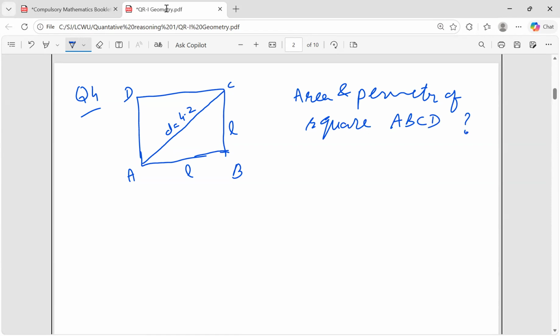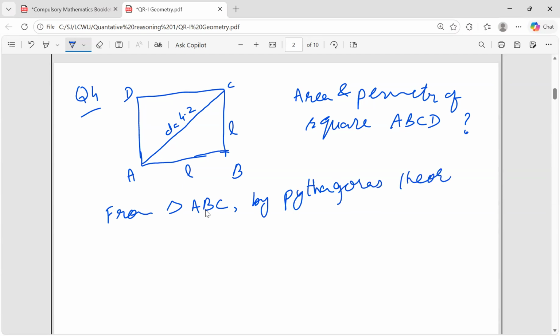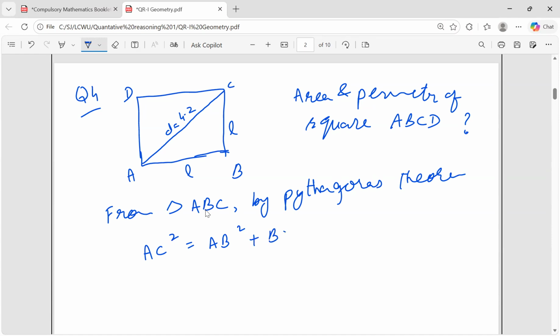Now from triangle ABC, by Pythagoras theorem, hypotenuse AC square is equal to AB square plus BC square.